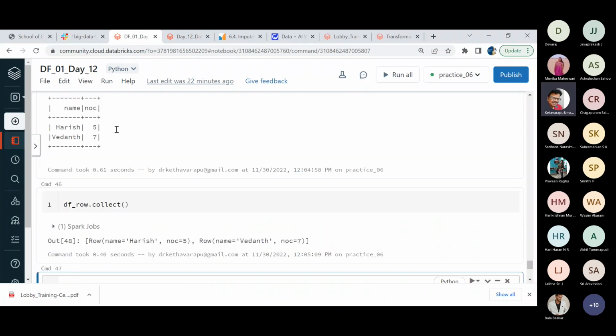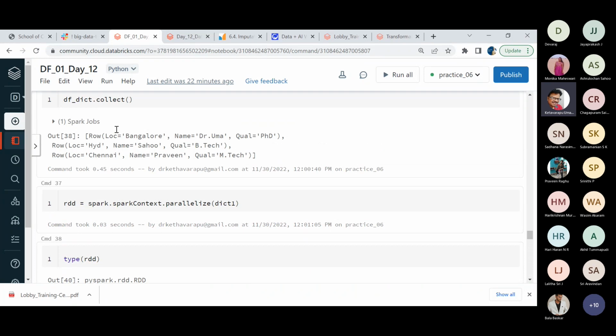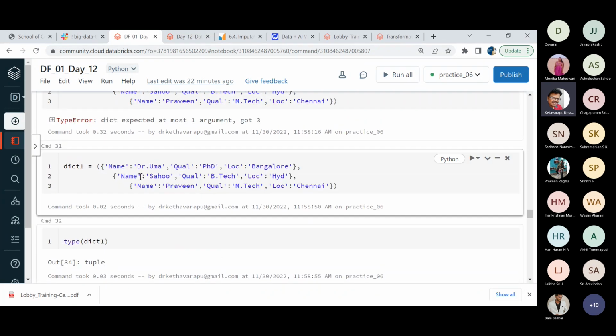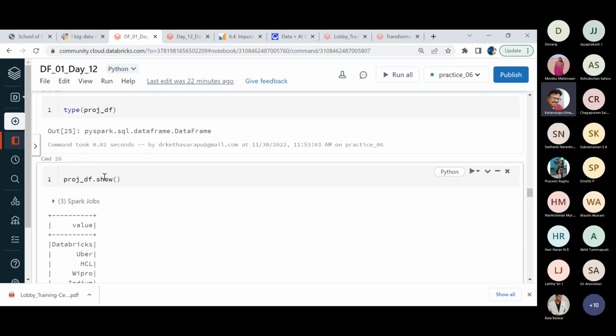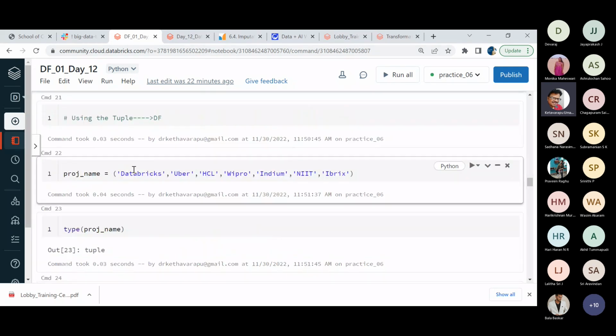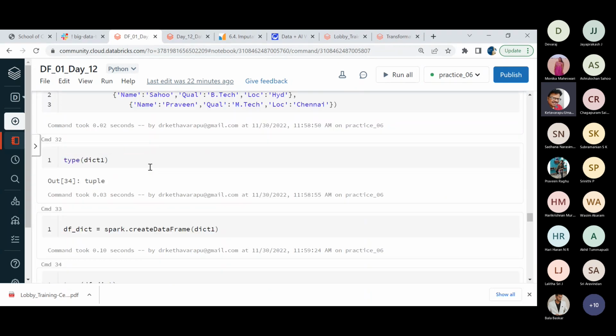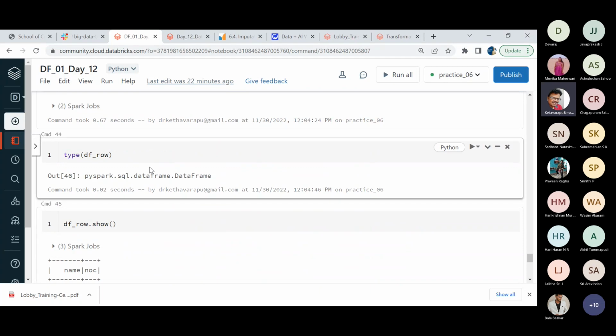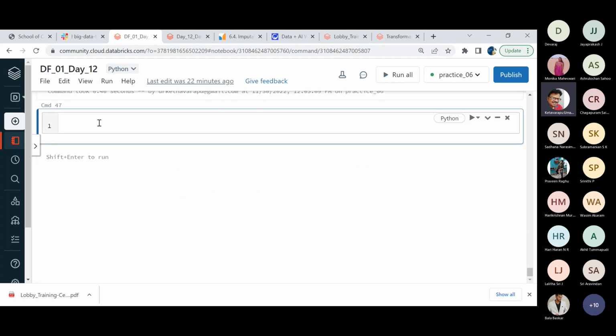And if you observe, guys, so far we have only created a single liner, except that dictionary. In all the other cases, we are using individual or single line columns. But there is a possibility of creating a data frame with multiple columns. Maybe I am working with some kind of project. Let me show you what is my idea.